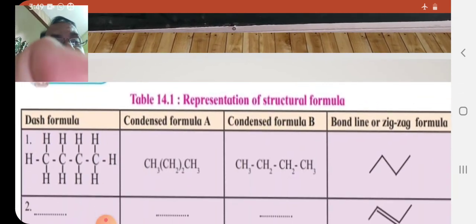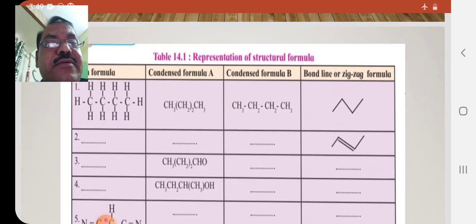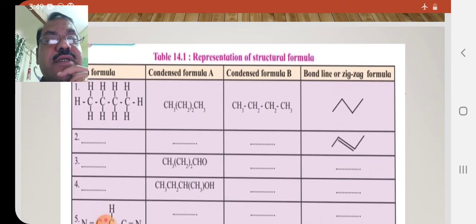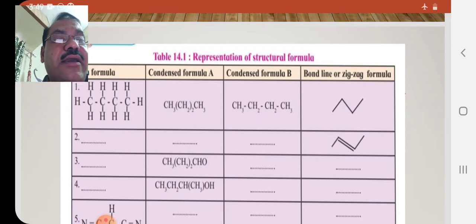Here is your homework. The first structure is butane. The condensed formula is written in two types: CH3 CH2 twice CH3, or again it is written as CH3 CH2 CH2 CH3, and its bond line or zigzag formula is also mentioned.